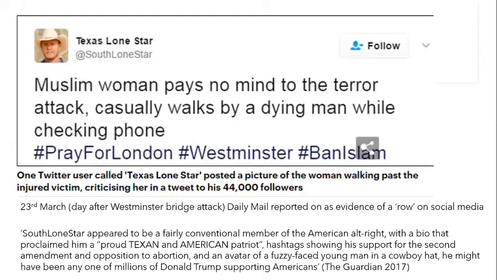It was suggested by The Guardian that one of the reasons we'd been taken in by the account was because of the way that it looked. Because of the type of profile picture that it used and the type of information in its bio, The Guardian suggested that the account could have belonged to any one of millions of Donald Trump supporting Americans. So this contributes to the idea that the way that we present ourselves on social media and the type of information that we share has a direct influence on how believable our performances are perceived to be.